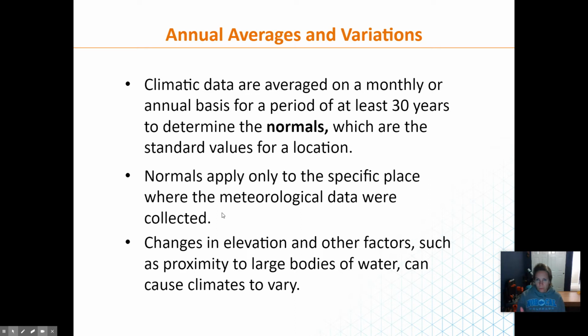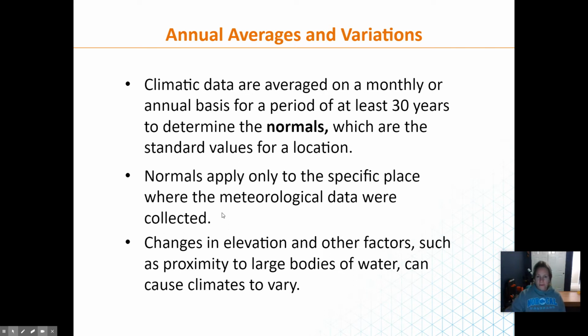They set these normals for temperature too. In the summertime, normally our temperatures are 90 degrees plus. If we have a cold spell, like a cold wave, for example, we might get temperatures in the 70s for a week or so, and that would be not normal.